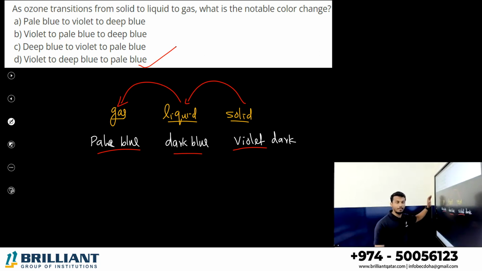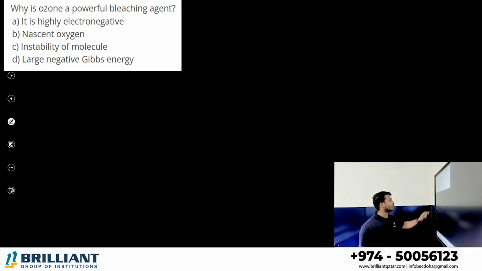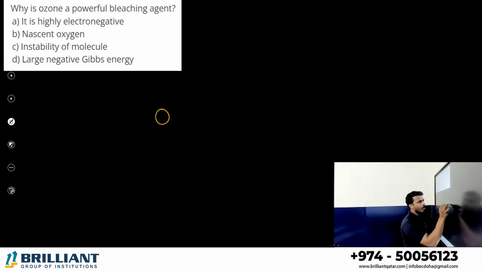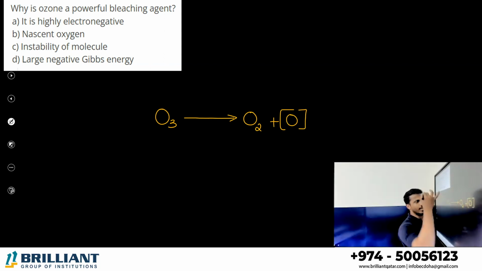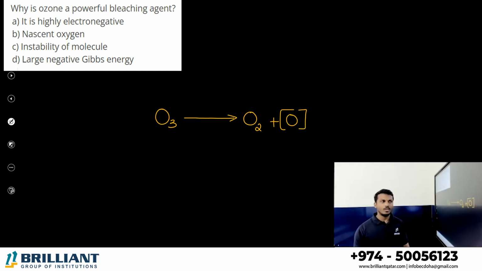So properties are important. Why is ozone a powerful bleaching agent? Ozone is thermodynamically unstable, right? Ozone immediately converts to an oxygen molecule and nascent oxygen. You may study why ozone is thermodynamically unstable.